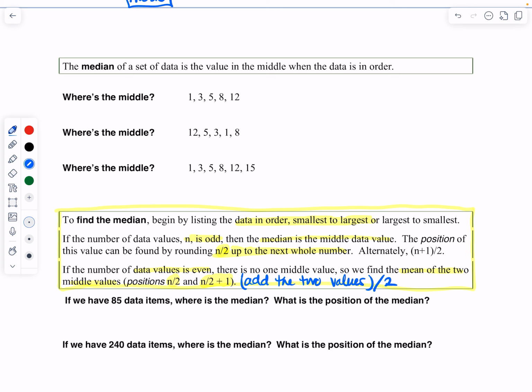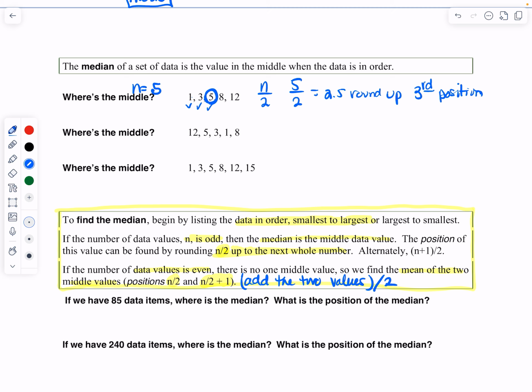So where is the middle? All right, we're finding the median. So n equals, with this first one, 1, 2, 3, 4, 5. They are in order from smallest to largest. So if you do n divided by 2, or 5 divided by 2, I get 2.5, round up, so the third position is the median. So let's count them. 1, 2, 3. So 5 is the middlemost number, or the median. Okay, let's check this out.